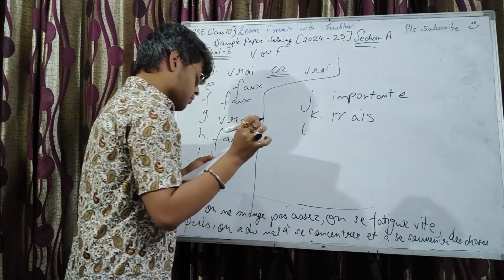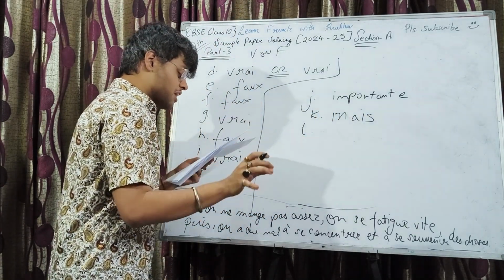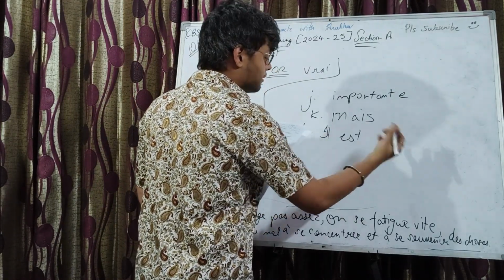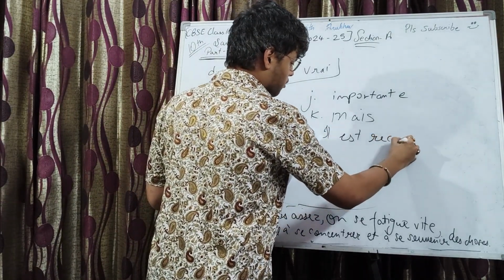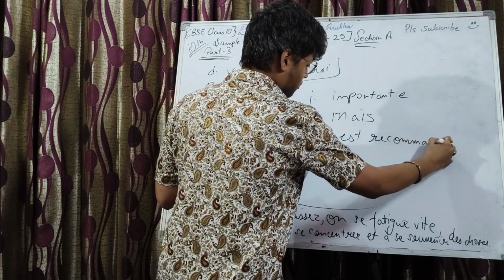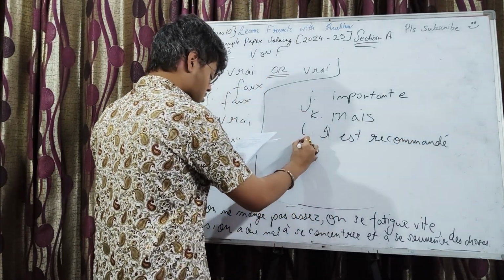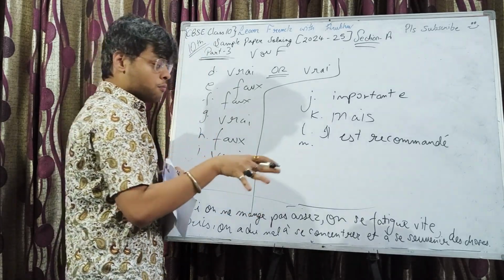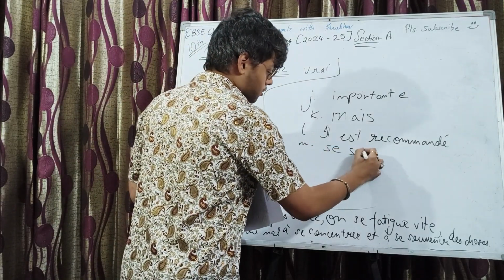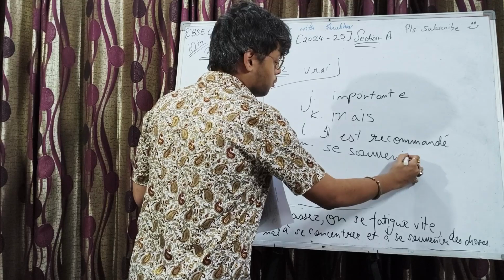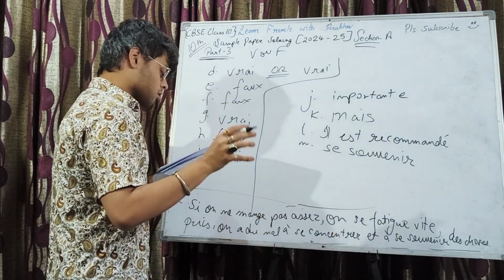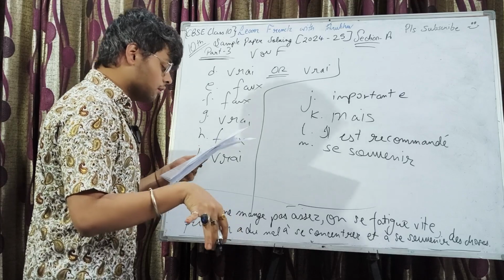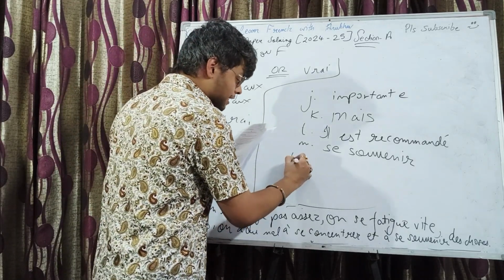Une expression qui veut dire il est suggéré, il est recommandé: it is suggested, it is recommended. Un autre verbe pour se rappeler: se souvenir, to recall or to memorize. La forme verbale de réduction: very easy, it's réduire.